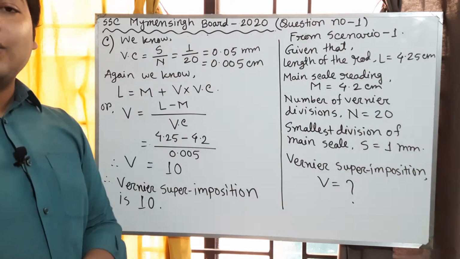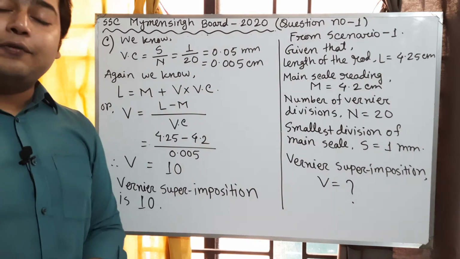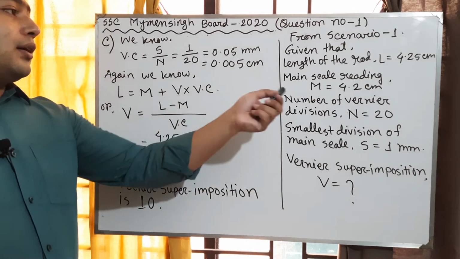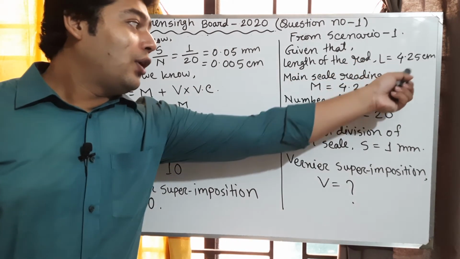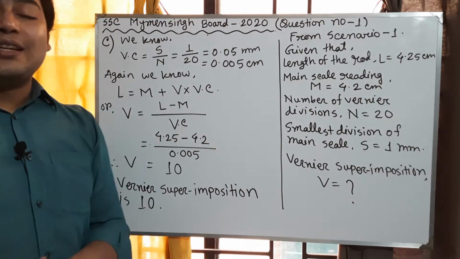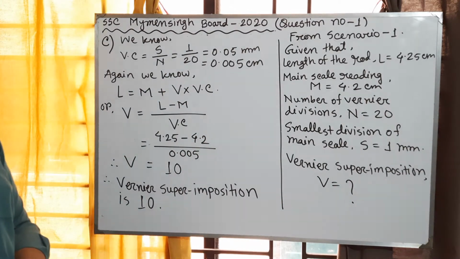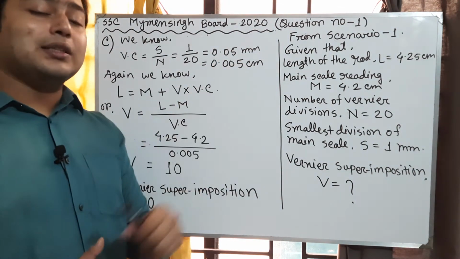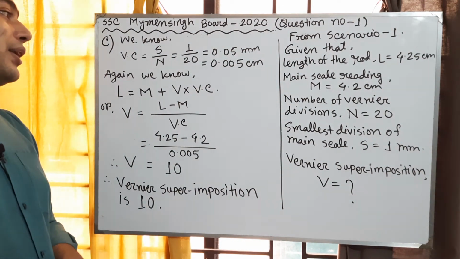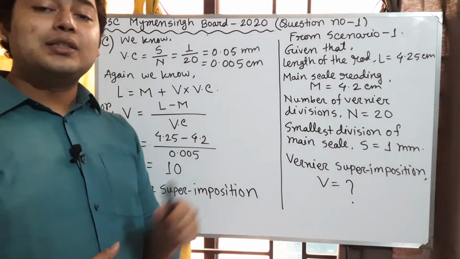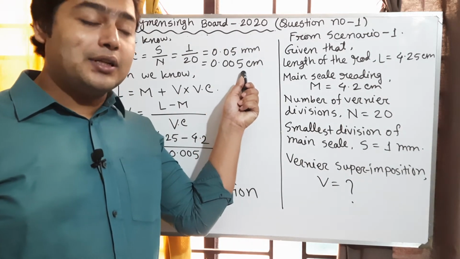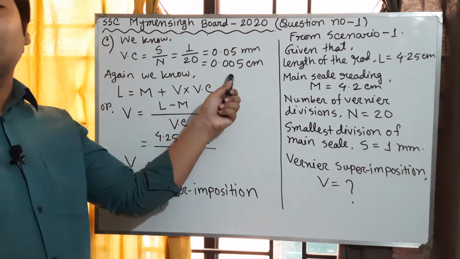After calculating, we get 0.05 millimeter. Though all the information is in centimeter units, the vernier constant will also be in centimeter unit. So converting this, dividing by 10, we get 0.005 centimeter. So this is our vernier constant.